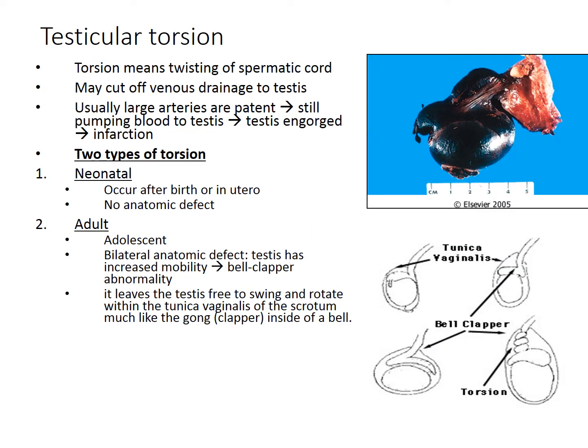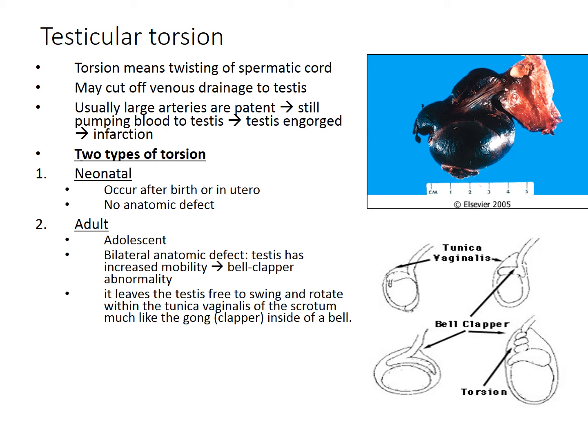Next, we look at testicular torsion, which means the twisting of the spermatic cord that may cut off the venous drainage to the testis. Usually the large arteries are patent, and this still pumps blood to the testis, so when there is twisting of the spermatic cord, the testis will be engorged with the pumping of blood from the arteries, and you will have red infarction as seen in the picture.